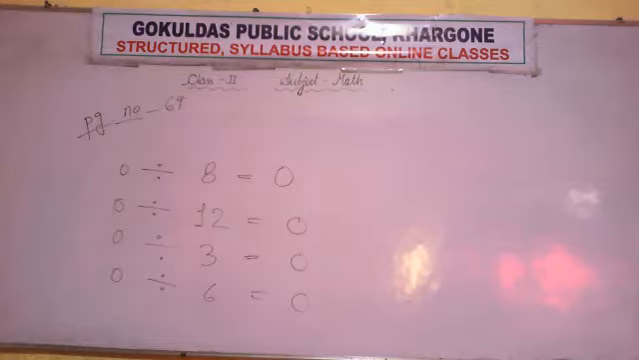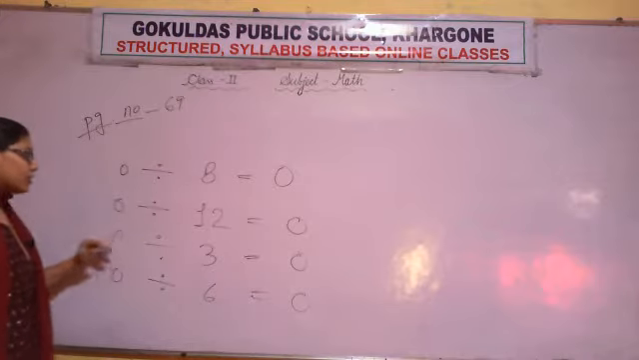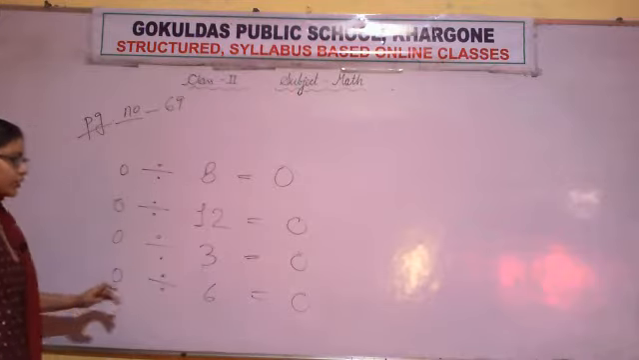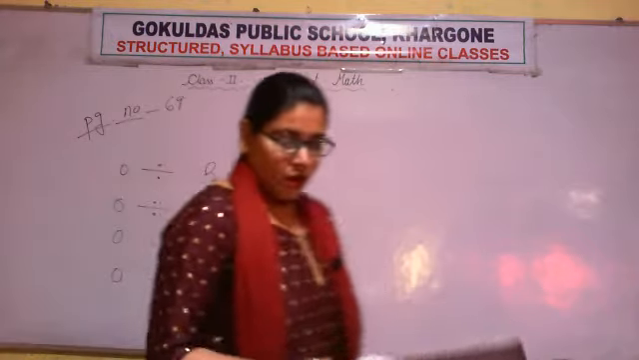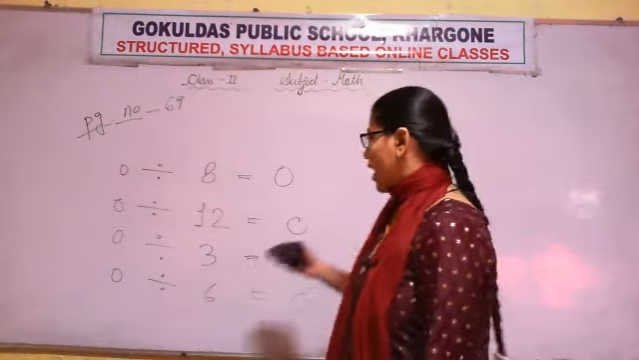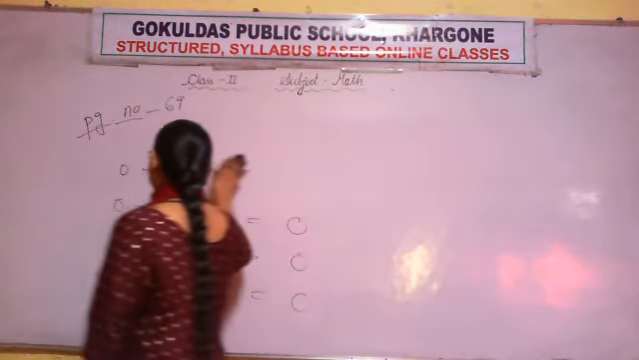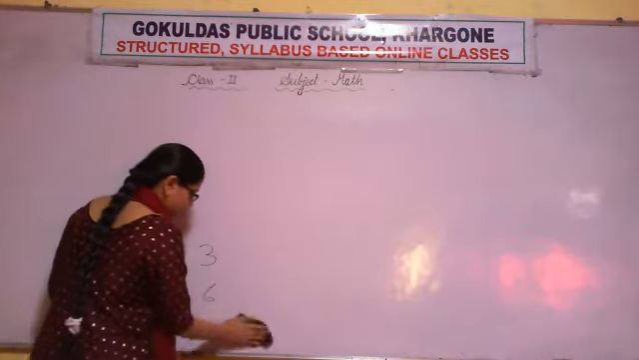All of the questions are based on the property that 0 divided by any number is 0, but that number should not be 0. So 0 divided by 8 is 0, 0 divided by 12 is 0, 0 divided by 3 is 0 and 0 divided by 6 is 0. So all the questions were your homework, so I hope you all have done correctly. These were your homework question answers.